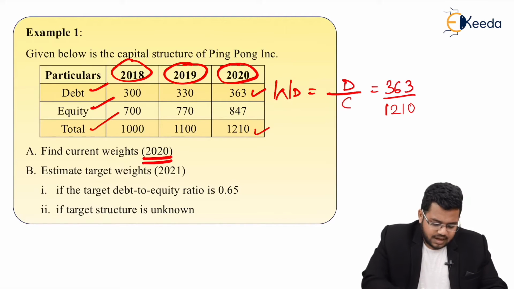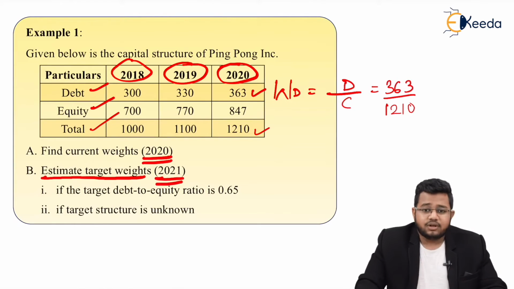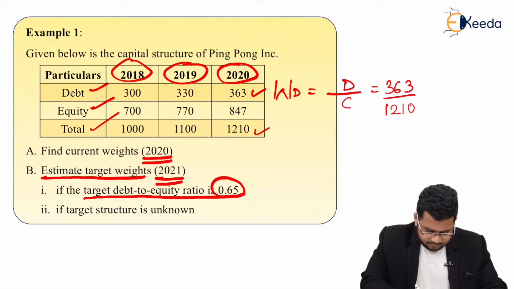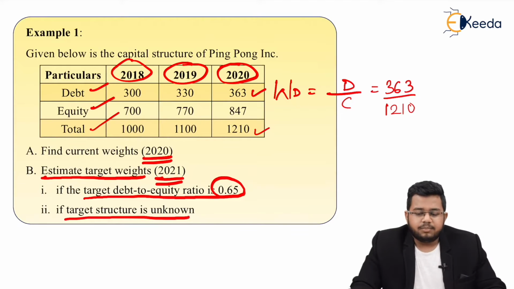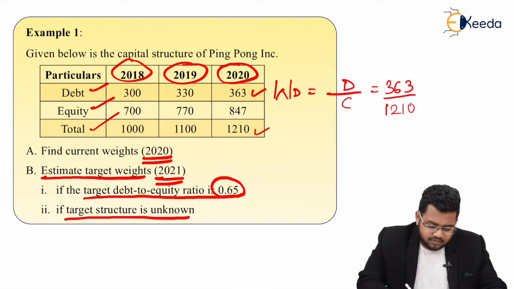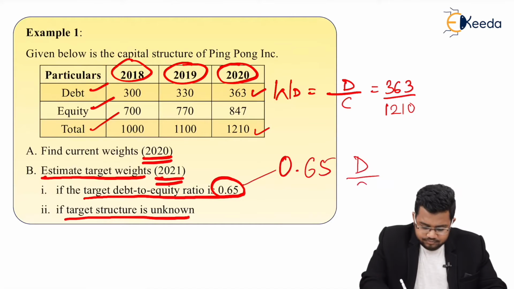Second question says estimate the target weights of 2021. So I'm trying to estimate for the next year. If target debt to equity ratio is 0.65, or if target structure is unknown. See, in the previous chart we had studied two cases: if you know the target structure and if you don't know the target structure. So first part, they've already given the target structure as 0.65. What is this 0.65? Target debt to equity ratio.